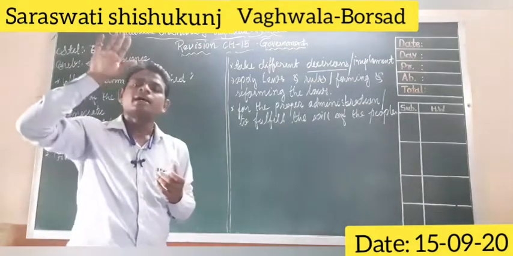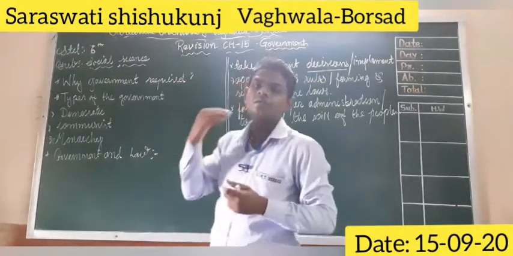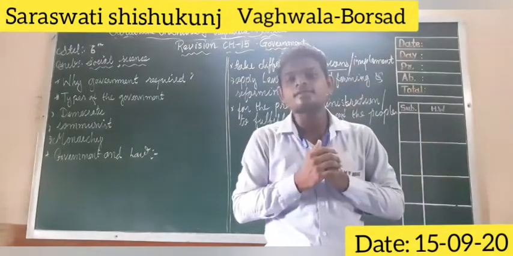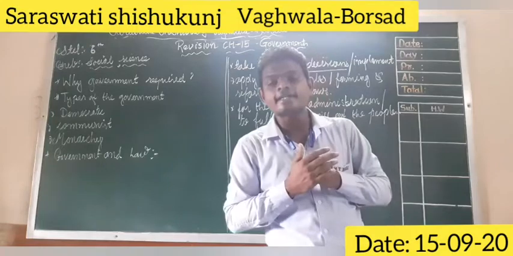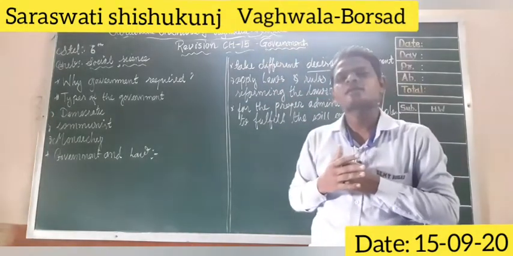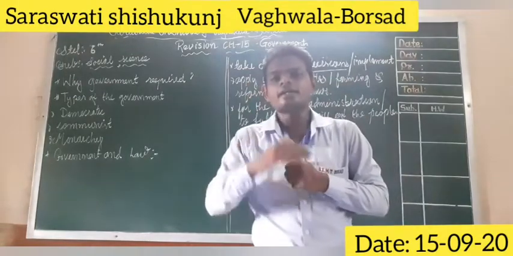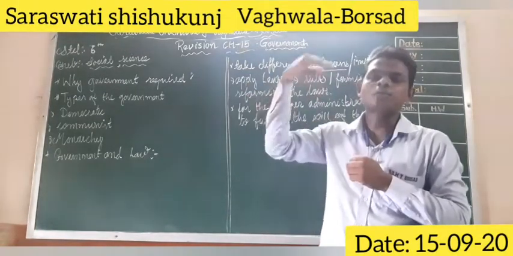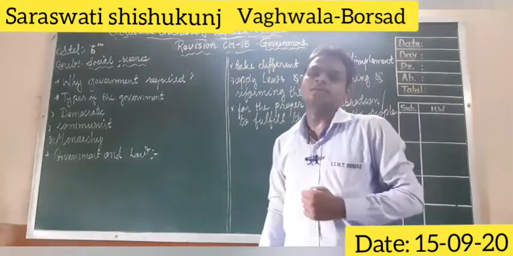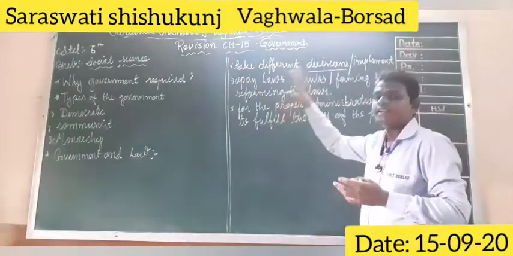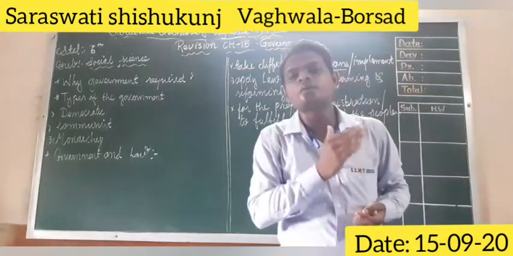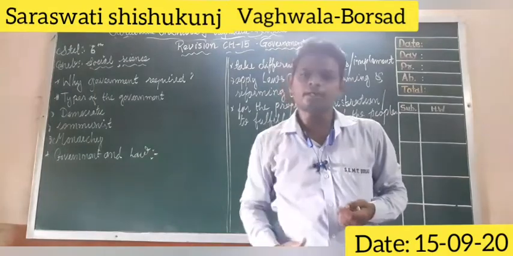They have to fulfill the will of the people, all the requirements, all the basic necessities of the people. If they are not working properly, after 5 years the same people will not elect that person in the next election. So the representative of the people has to fulfill the will of the people.